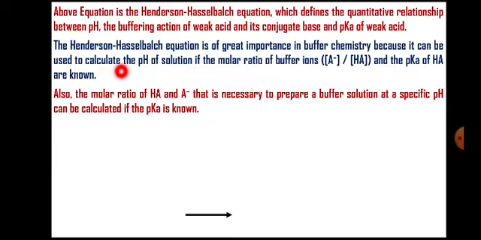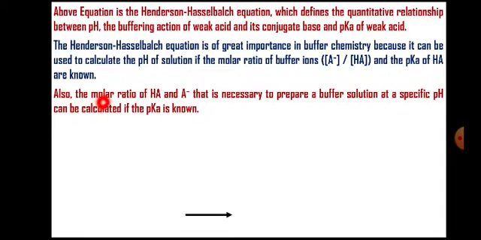It can be useful for the calculations of pH of the solution if we know the molar ratio of buffer ions, that is conjugate base, that is proton acceptor, divided by proton donor, as stated in the earlier equation. So if this ratio is known, then the pH of the solution can be calculated, and if the pK of weak acid is known. So if we know these two, this one and this one, we can calculate the pH of the solution.